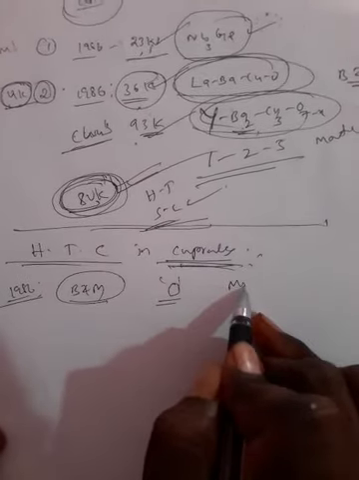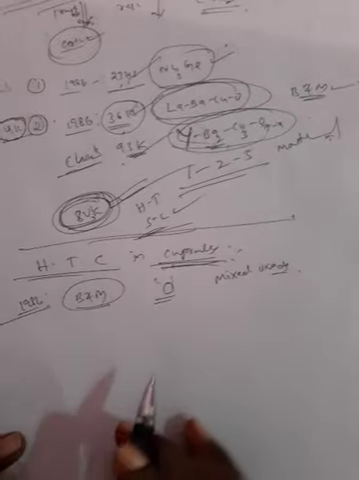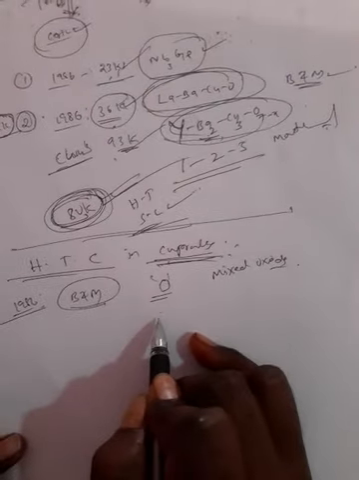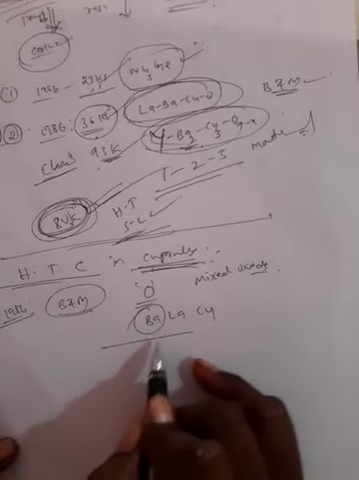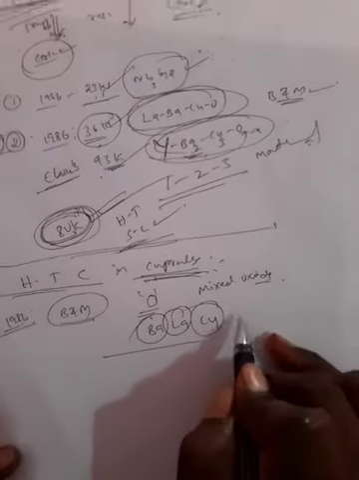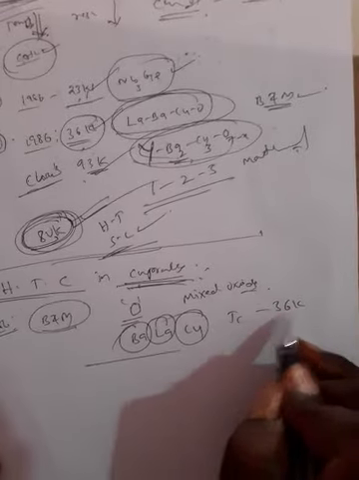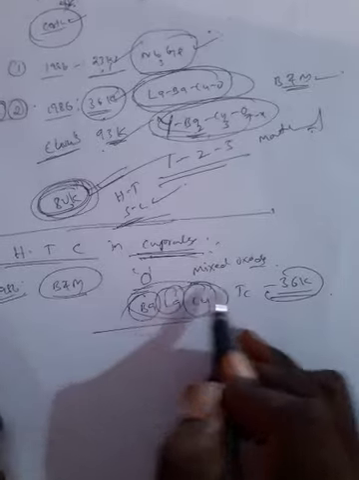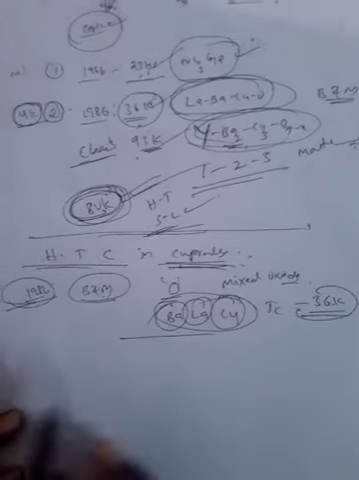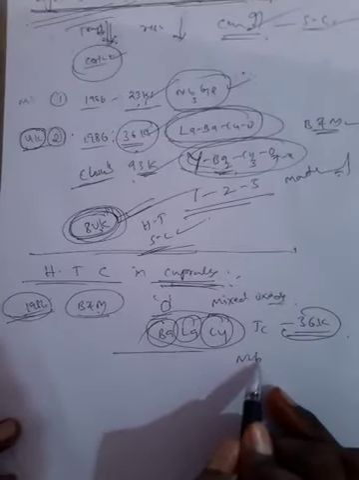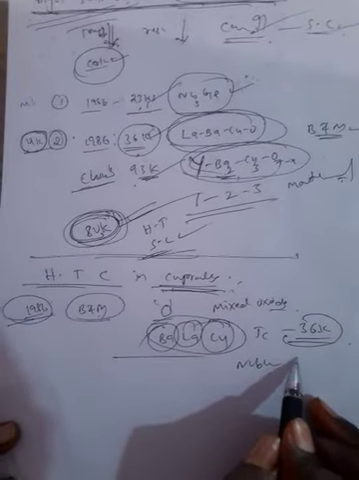The material is a mixed oxide. The parent compounds are barium, lanthanum and copper; we use barium oxide, lanthanum oxide and cupric oxide. The critical temperature is 36 kelvins, and at this temperature the material exhibits superconductivity. It was prepared by Bednorz and Muller in 1986, and for this discovery they got the Nobel Prize.